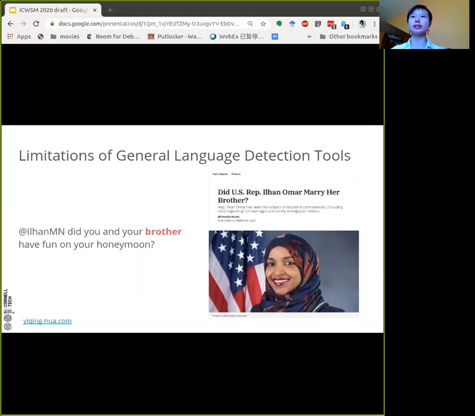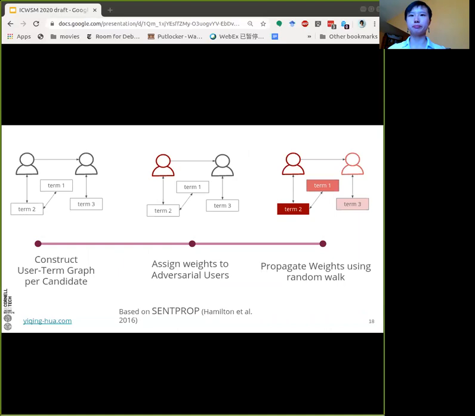In order to find mentions of specific terms that are only adversarial to a particular candidate under certain circumstances, we use the following framework. Such a framework is based on SentProp, which is previous work by Hamilton et al., published in 2016. It consists of 3 steps. First of all, we construct a user-term graph for each candidate, and then we assign weights to the adversarial users. In the end, we propagate weights from the adversarial users using a random walk in order to find the terms with high adversarialness.